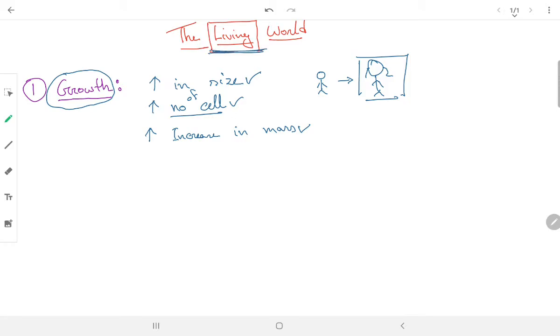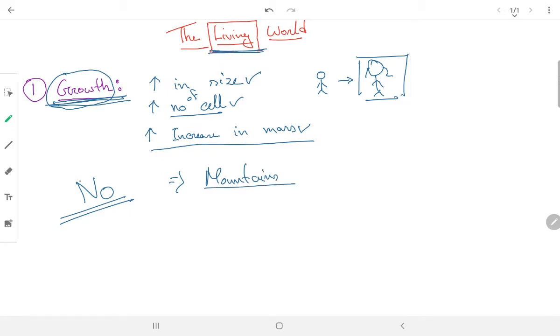Now the question is, is this a defining characteristic of living organisms? Is growth an exclusive property of living organisms? For this we have a big no. Why sir, no? Because if you see mountains, they also grow.